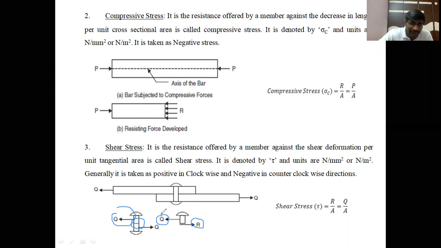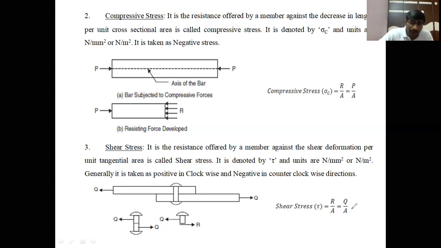Q is called the tangential load. That tangential load is divided by an area, the tangential area, which is the area parallel to the applied load.